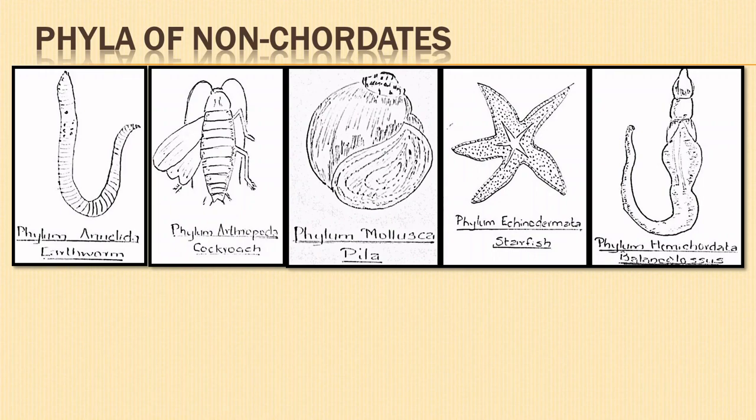Balanoglossus is an example of Hemichordata. Balanoglossus acts as a link between non-chordates and chordates.